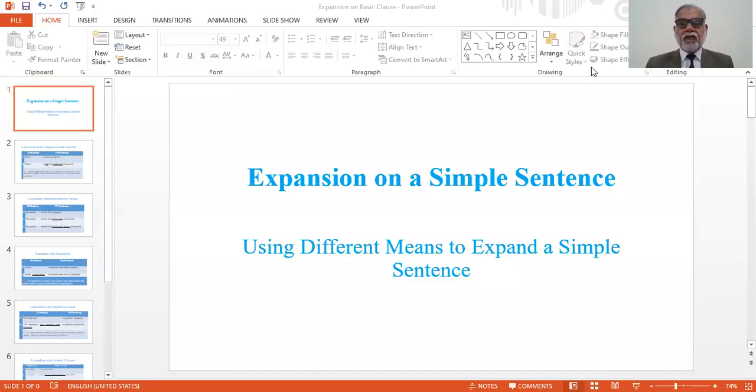So the simple sentence needs to be expanded. So today our lecture will be dealing with this area. This area is very important because everything is constructed on this foundation later. So expansion on a simple sentence is the topic, and we'll be discussing how we can use different means to expand a simple sentence.